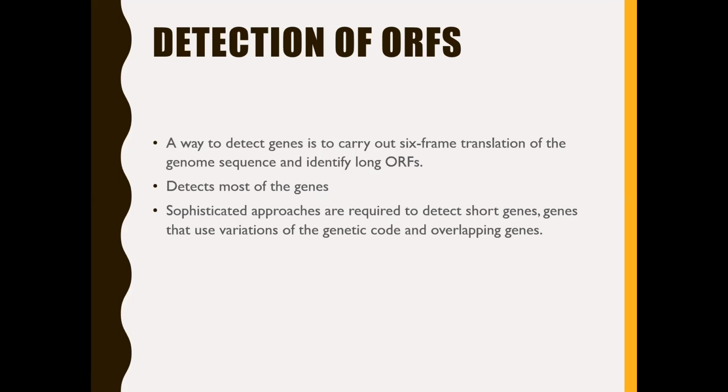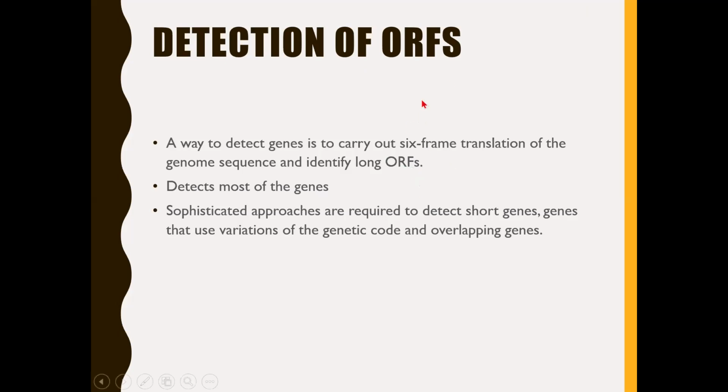So that's how for any given DNA sequence, 6 reading frames are formulated, and in all these 6 reading frames you can find the presence of these long ORFs. Why is it mentioned as long ORFs? If it is a short ORF, there is a possibility that it could have occurred by chance. It may not be a gene. But the false positive chances are very low in the case of long ORFs.